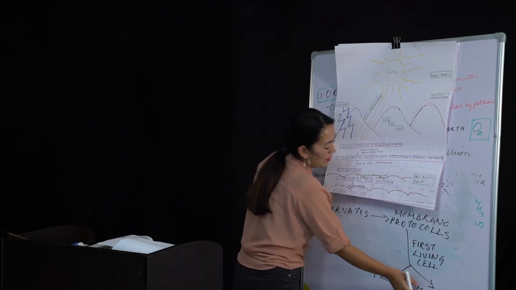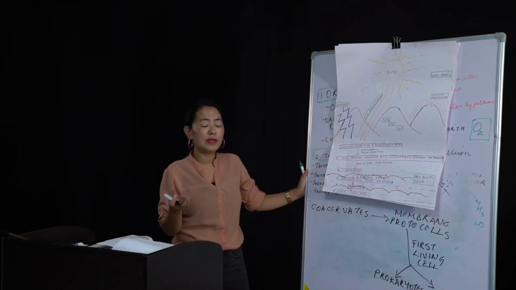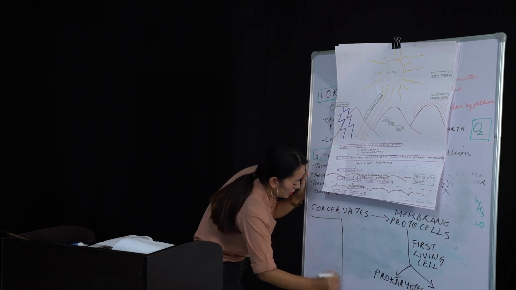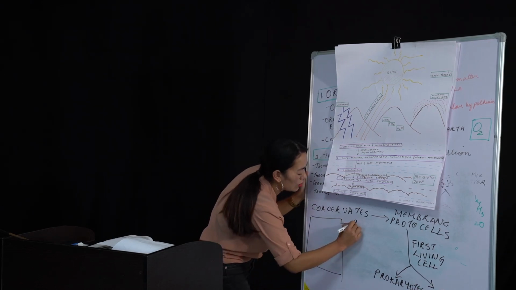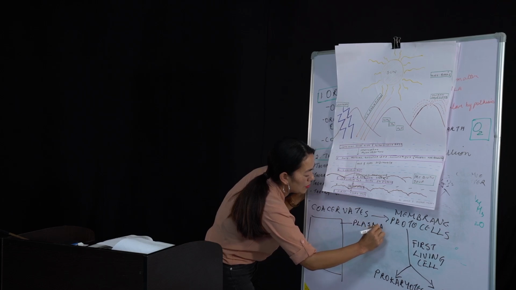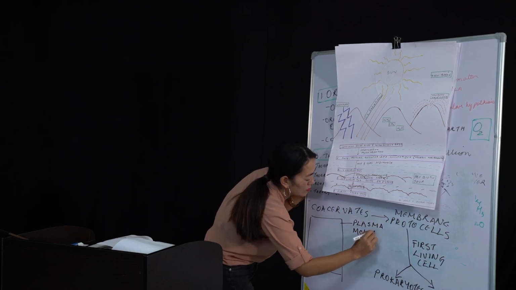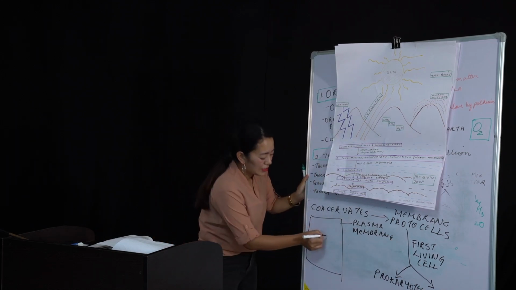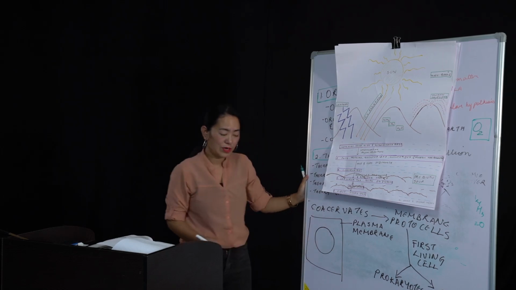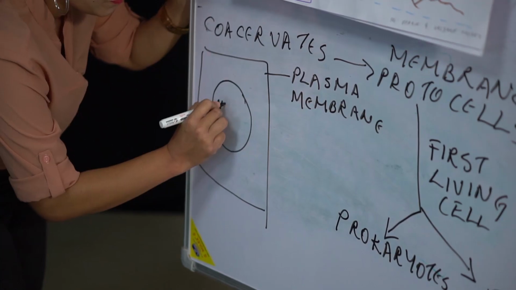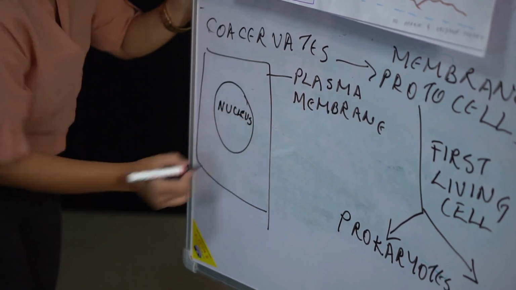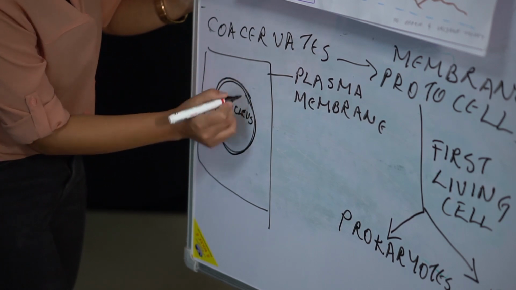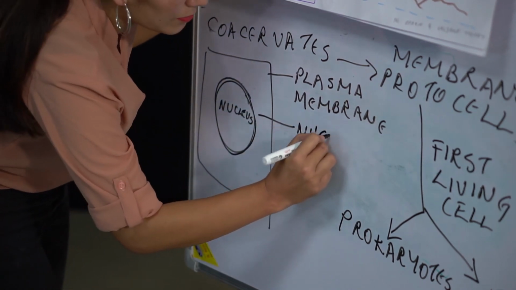In case of eukaryotic cells, they are called the true cells. Why? Because they have got a proper nuclear membrane. What do you mean by nuclear membrane? A cell is composed of the outer layer called what? Plasma membrane. When you talk about the genetic material of a cell, it is composed basically in the middle part, right? The middle part called the nucleus. The nucleus is covered by a membrane, okay. This membrane is called the nuclear membrane.